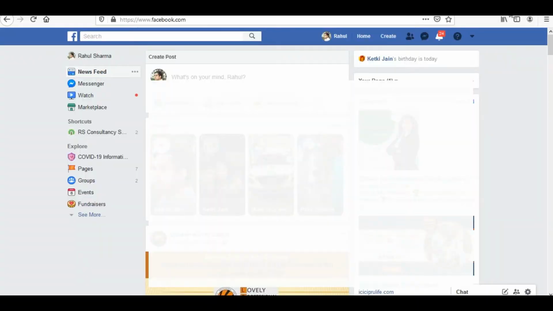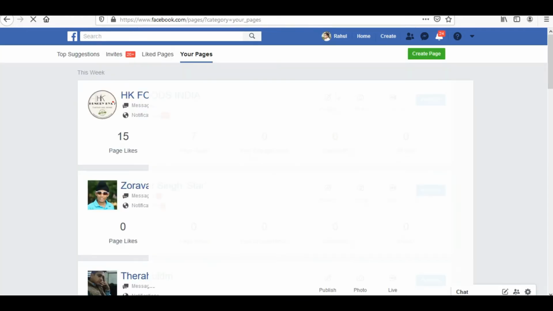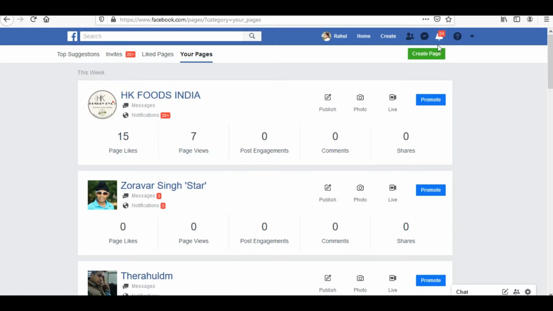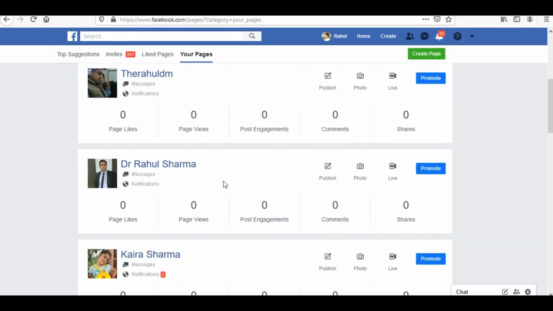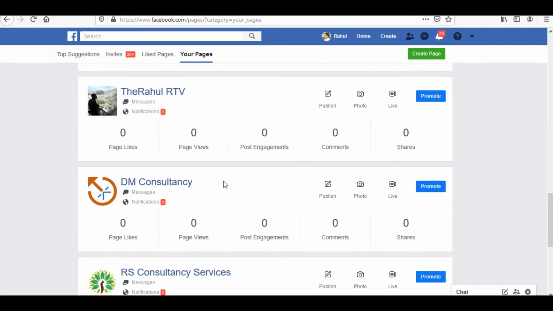In order to create a brand page on Facebook, you can go to pages using two options. One is logging into your Facebook profile. On the left side in the menus, just simply click on pages. You would be reaching the page where you would be finding the create new page option, and otherwise you'll find all the different pages in which you are having the rights as an admin or as an editor, or all different pages which have been created by you would be visible over there.